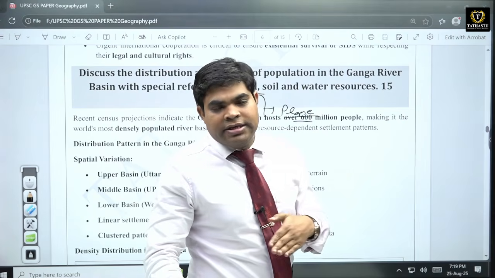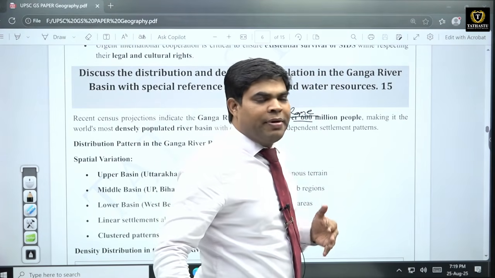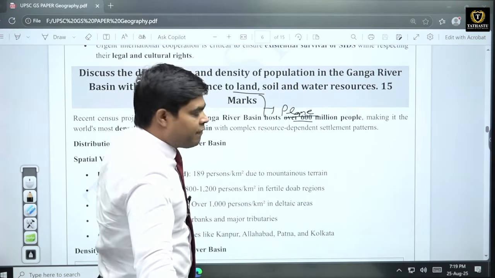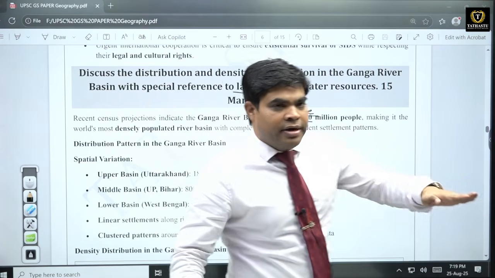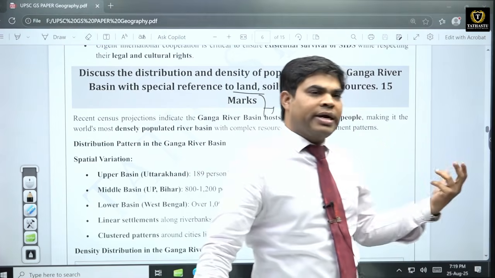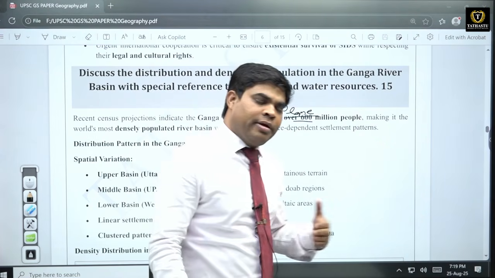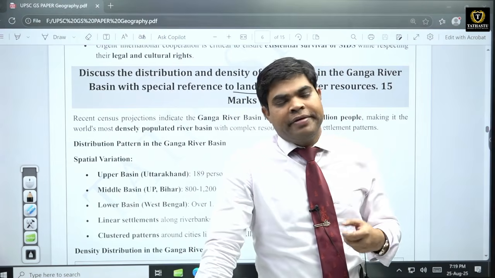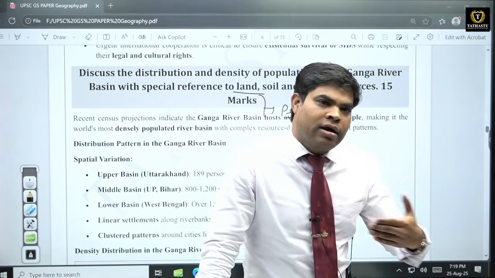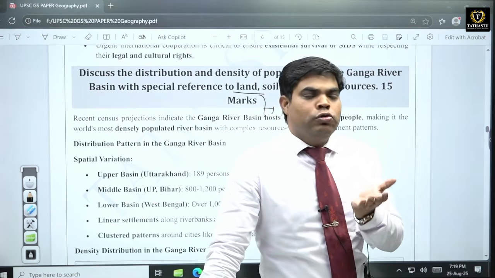Then water resources. Because of these two factors, the area being plain and the soil being alluvium, the water table is also very near to the ground surface in the entire area because of the water availability in the form of rivers. So the water level is very near to the surface. All these factors lead to huge cultivation of the land, and almost all crops can be grown in this region. They also support a huge population.